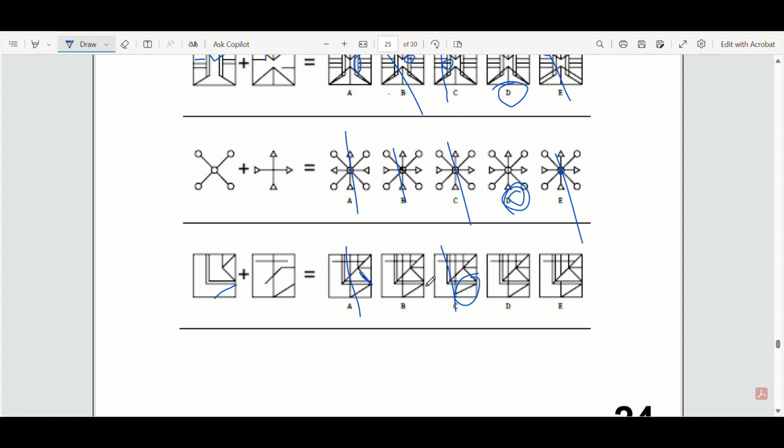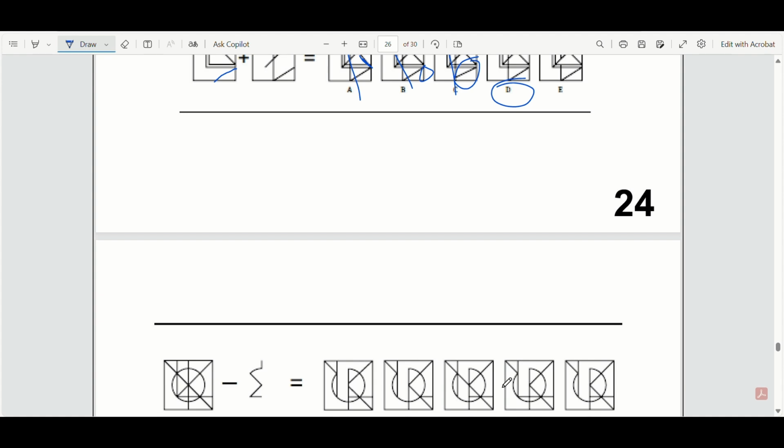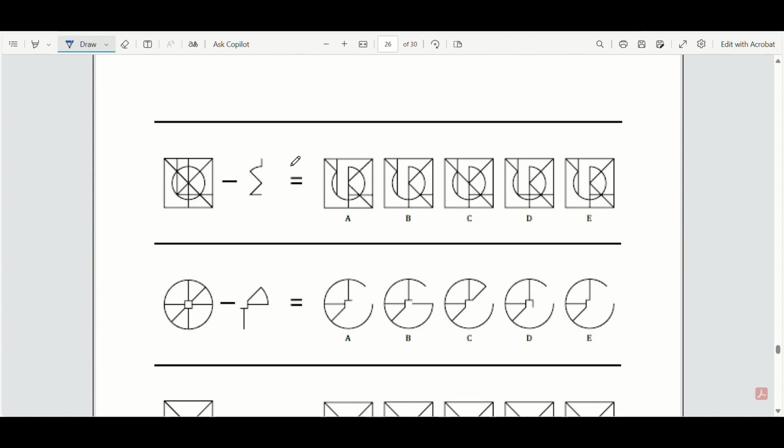Again, this shouldn't be attached. It shouldn't be going all the way up here, so I can cancel out option B. You can see E and D have it right, where it stops just below the line here. The only difference between E and D is this line right here. So, should it go through the triangle? Yes, if you look at it right here, it's going through. So if you put it on, it should be going through. So it's going to be option D. Okay, this line's going through. Next question.